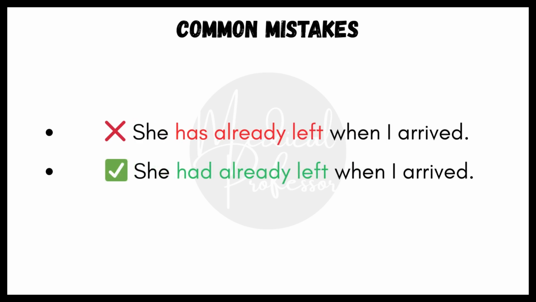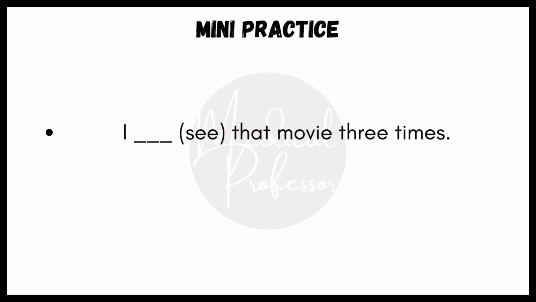"She has already left when I arrived." This is wrong because we are talking about something that happened before another past action, when I arrived. For that, we use past perfect. She had already left when I arrived. Just remember, use present perfect when the action matters now. Use past perfect when one action happened before another past event.